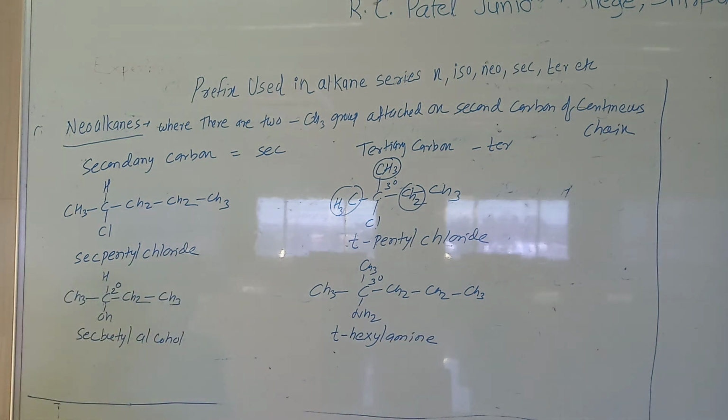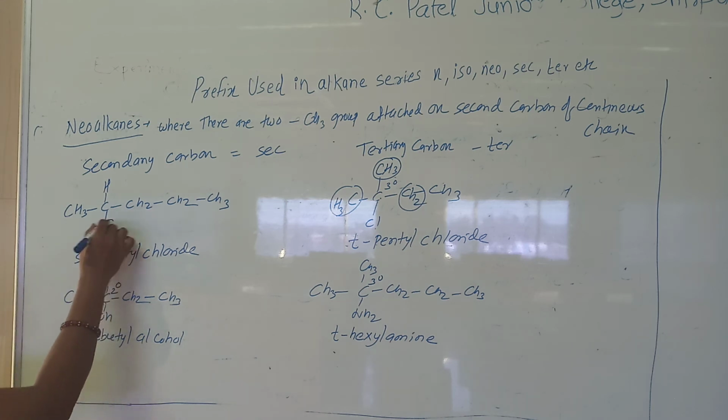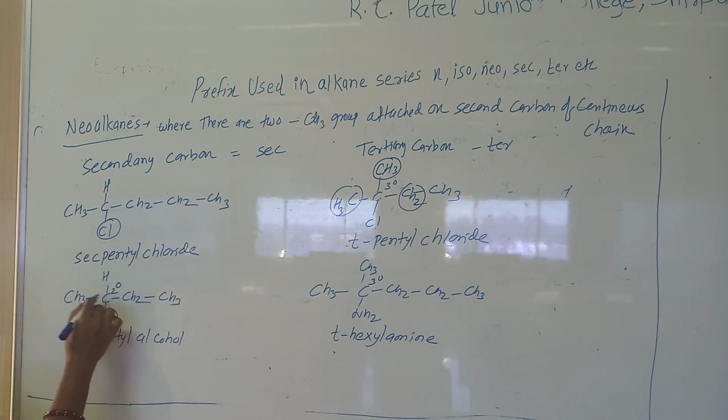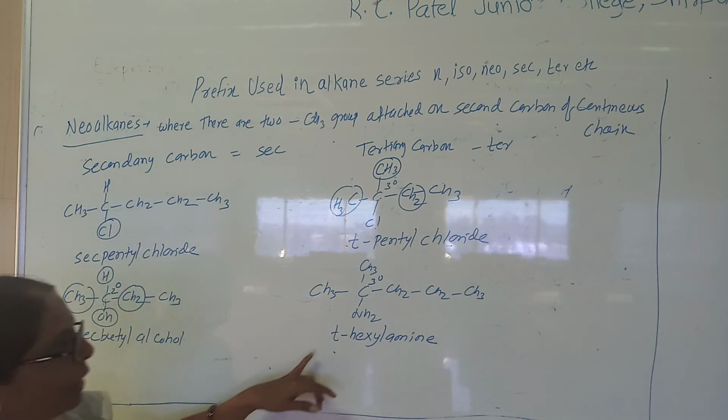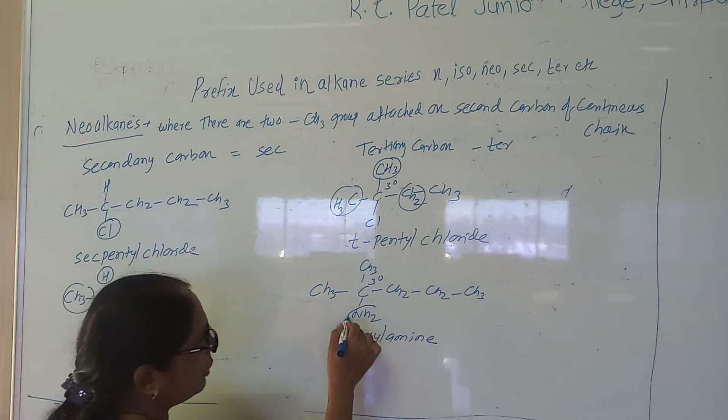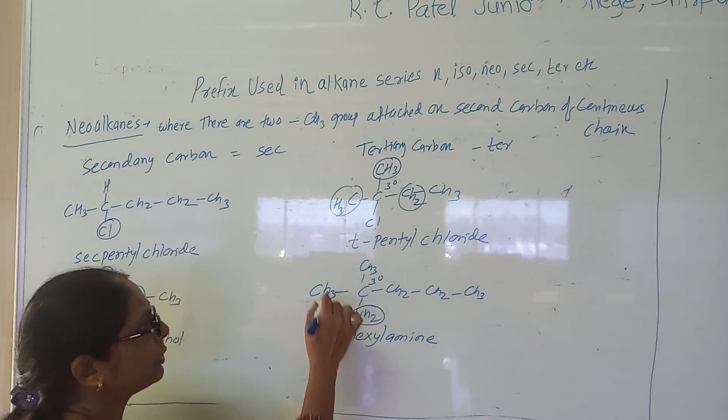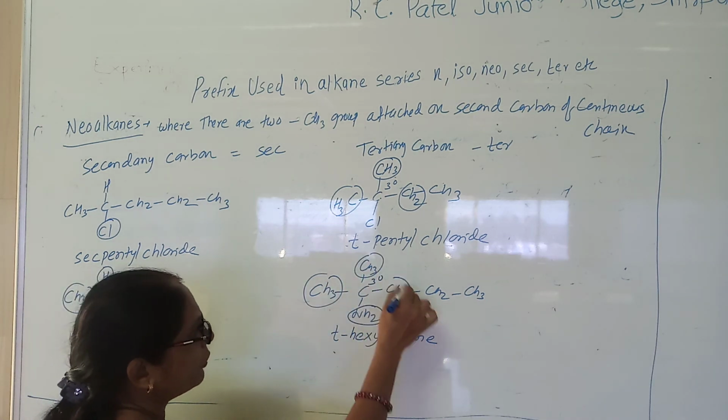So like this way, in the case of the secondary, the functional group must be attached to a carbon that is attached to only 2, and of course here hydrogen is coming. So therefore we use the prefix secondary. And when it is tertiary, halogen or whatever the functional group is, it is attached to a carbon which is attached to 3, so therefore it is a tertiary.